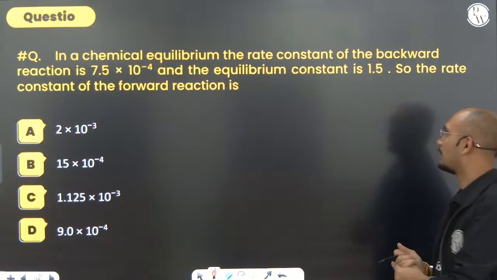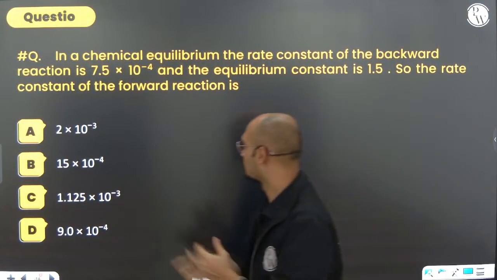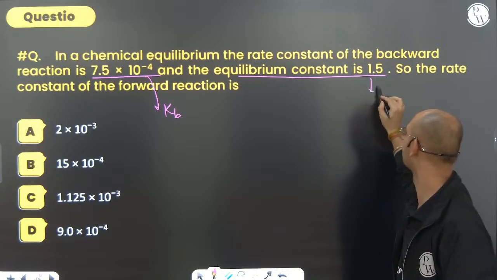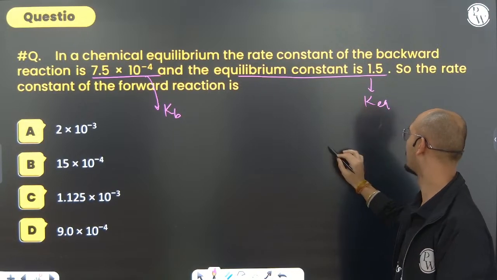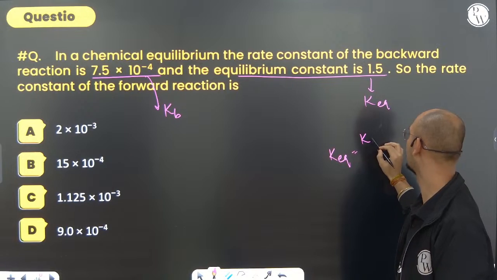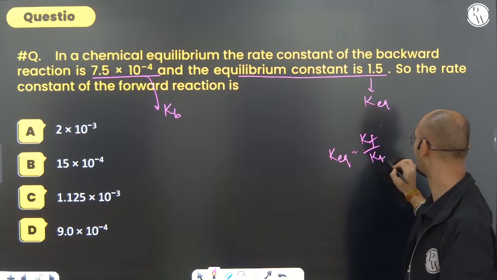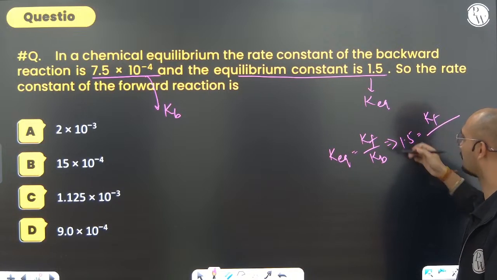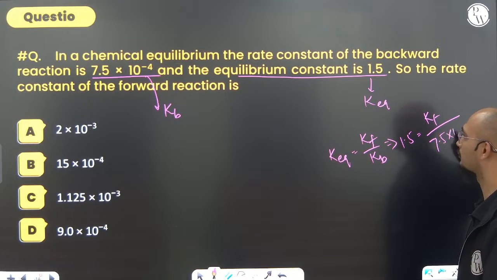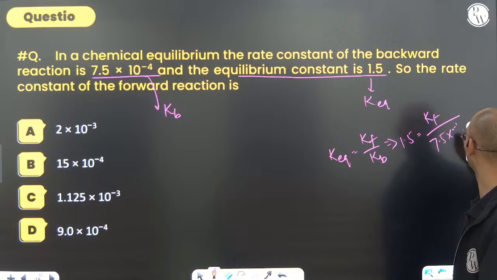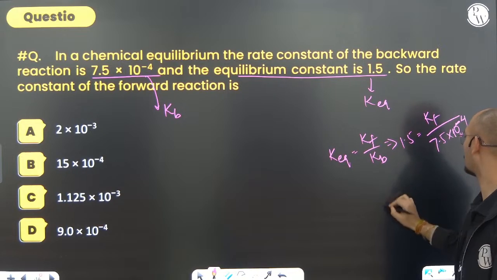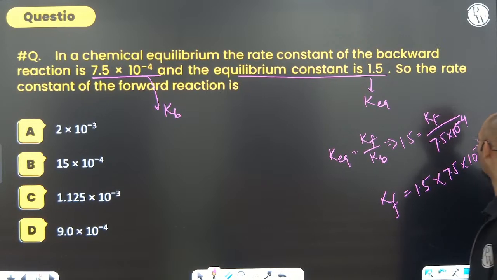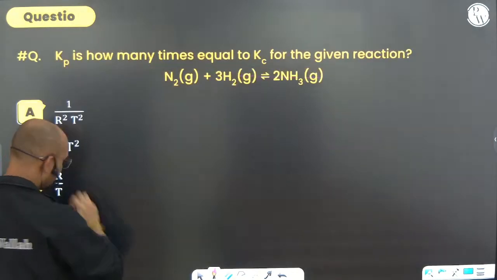Next, in a chemical equilibrium, the rate constant of the backward reaction is this much. Now this is the Kb value. And the equilibrium constant is this much, so it is K equilibrium. And we know that K equilibrium equals K forward divided by K backward. K equilibrium is 1.5, equal to Kf divided by Kb, which is 7.5 into 10 to the power minus 4. From here, Kf will be equal to 1.5 into 7.5 into 10 to the power minus 4. It will come to around 1.125 into 10 to the power minus 3.